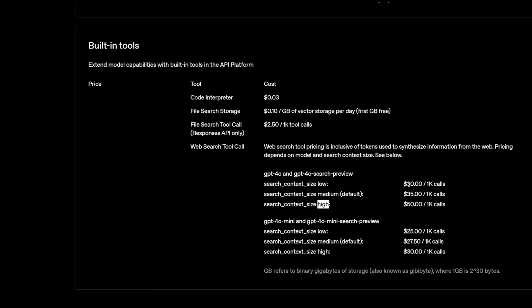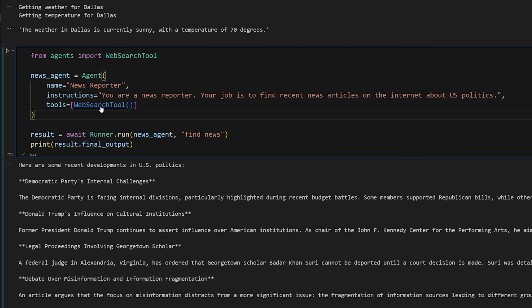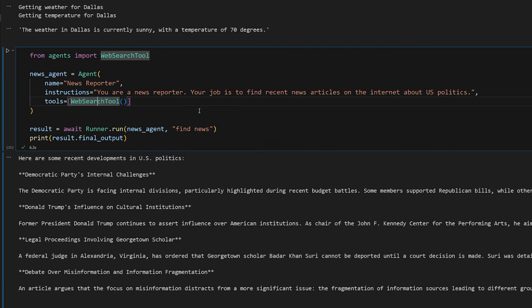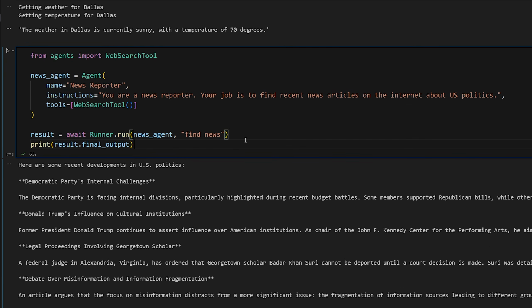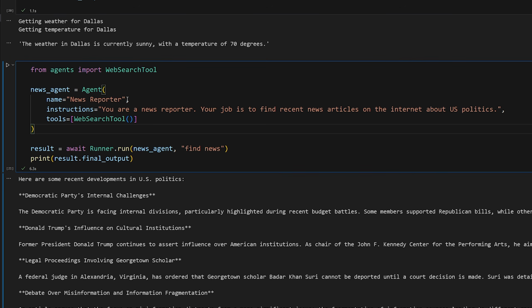So as you can see, this is pretty expensive. For every 1,000 calls, it's $30. If you scale this up, it gets pretty expensive. So I recommend being very careful, of course, with how you use this tool. Just don't call it a bunch of times if you're not aware of the costs. So even though it's a great tool that you can use to make your applications have outside information, you can also use other tools that are either free or paid that are just cheaper and give you similar capabilities. The only difference is that you'll have to define your own Python functions and invoke them yourself rather than just using the built-in function here. But that's not too hard.